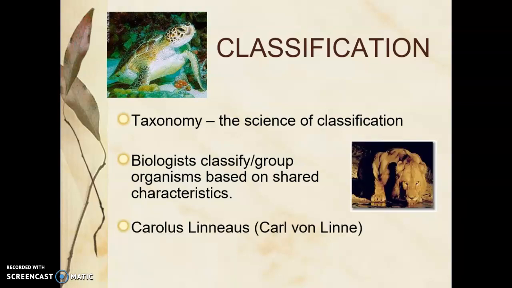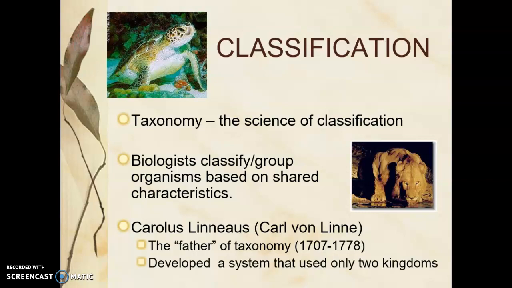A scientist named Linné, or Carolus Linnaeus, is considered the father of taxonomy. He was the first to start classifying organisms, but when he did so, he used only a two-kingdom system. Basically, he divided all living things into two categories, plants and animals. We know now there are a lot more categories than that.